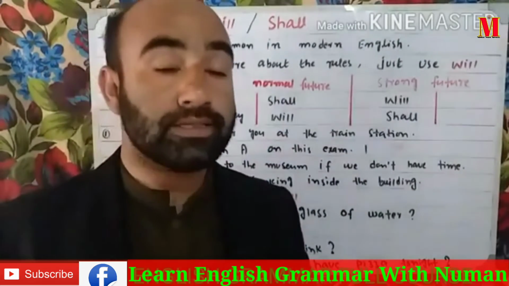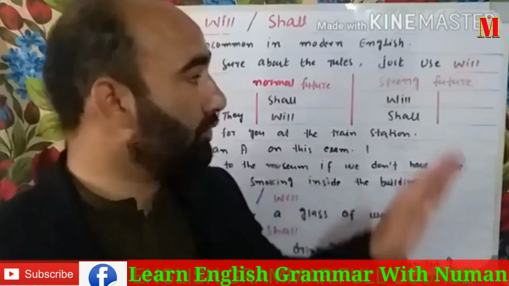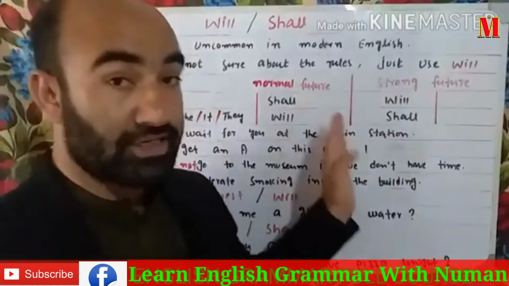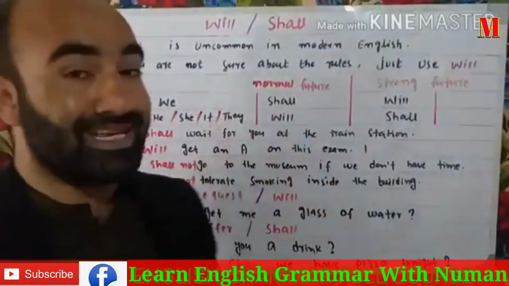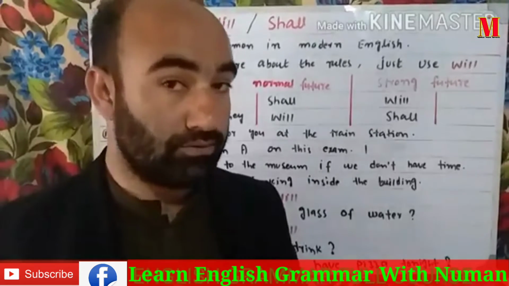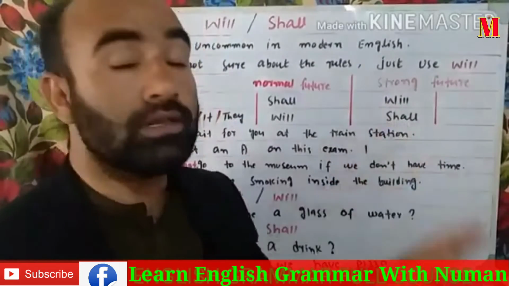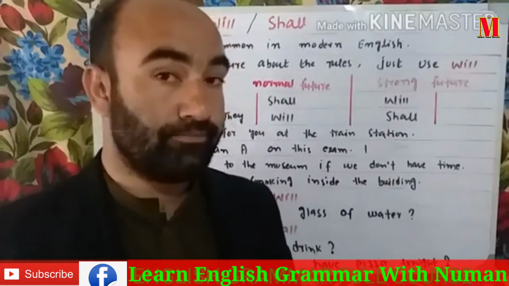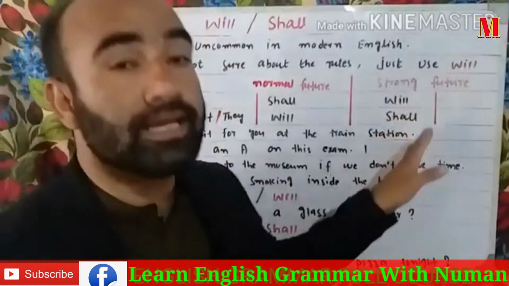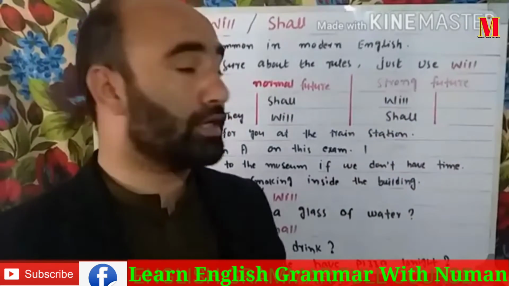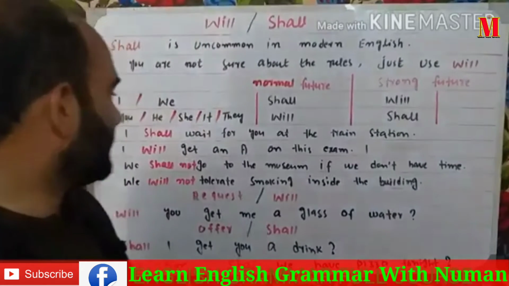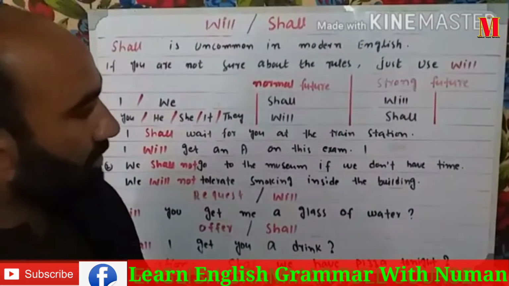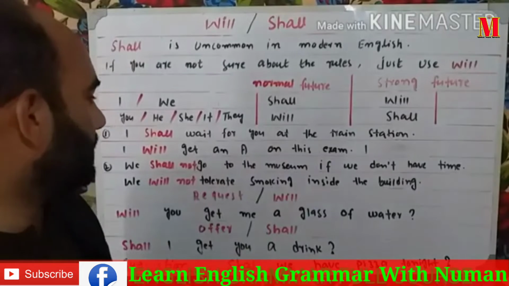With the first person pronouns, we use will instead of shall. And with the second and third person pronouns, we use shall instead of will. They are reversed in this condition. You have to keep these words in your mind. Now let's talk about these examples.